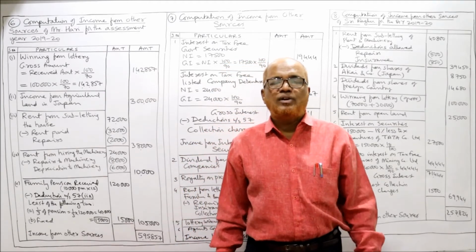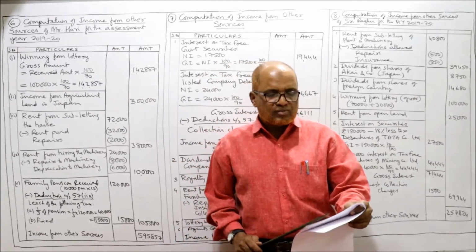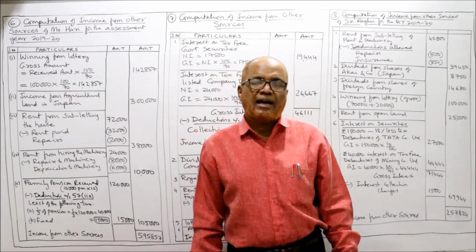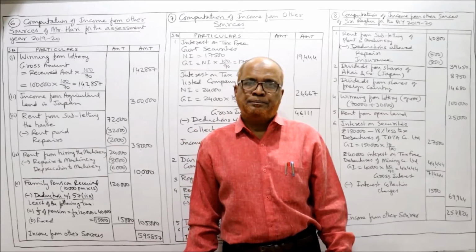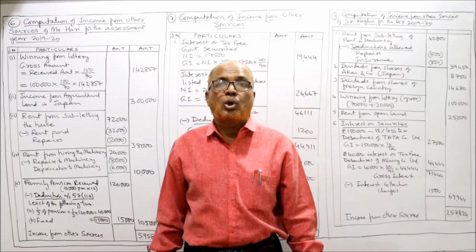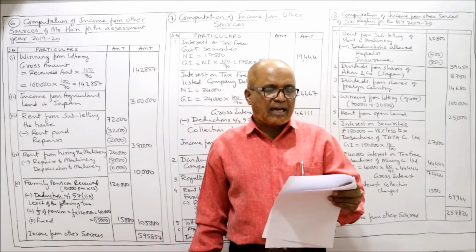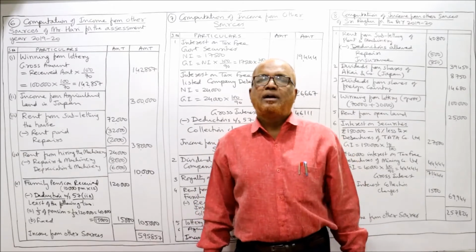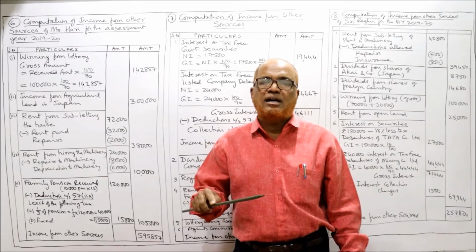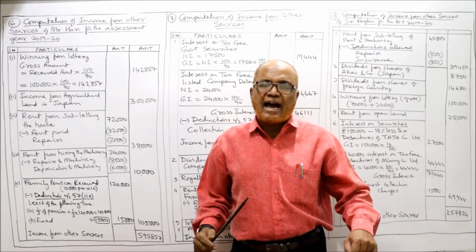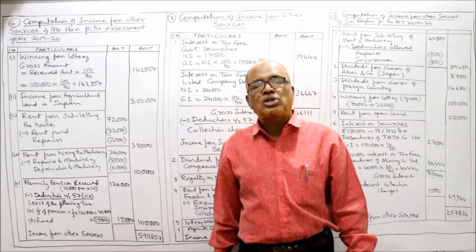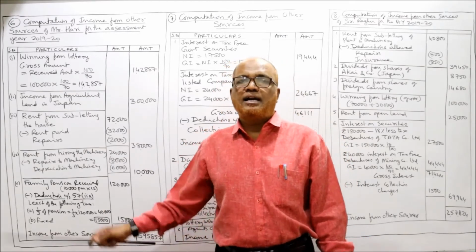But as per the provisions, we need the gross amount. So this 1 lakh rupees should be grossed up. How to gross up? Net amount 1 lakh into 100 by 70. In this way we can convert the net amount into gross amount. Second, received from agricultural land in Japan, 3 lakh. Regarding agricultural land, Indian agricultural income is exempted, whereas agricultural income earned abroad, outside India, is taxable under the head income from other sources.